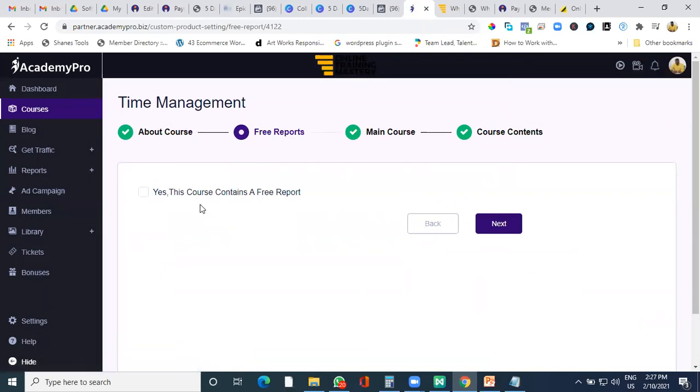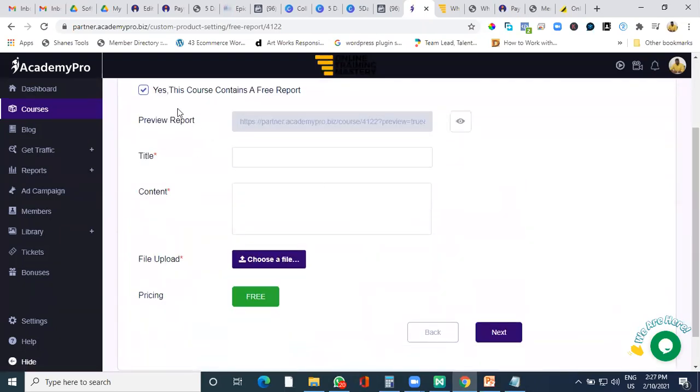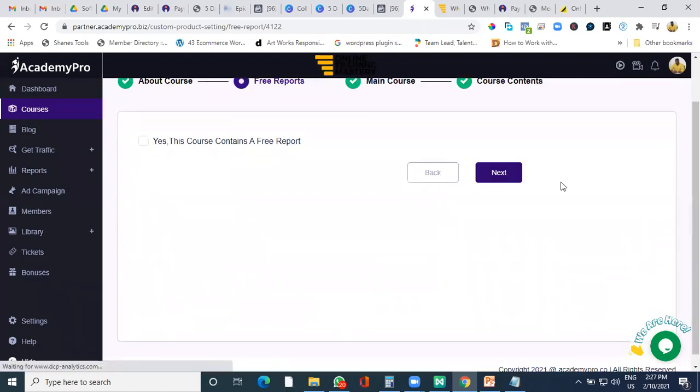So in case you have a table of contents, or a free ebook which you want to give to your student. Now for ebooks also, we give you more than 150 ebooks when you become a member with us, so that you can give these ebooks as bonuses to your students and generate leads for yourself. So if you have something like that, you can check on this, write a title, put up a content and upload a PDF file. That's it. It will be shown as free. But if you don't have anything, just leave it blank. No worries. Go ahead, move on to next.